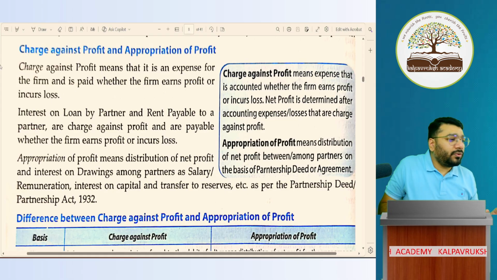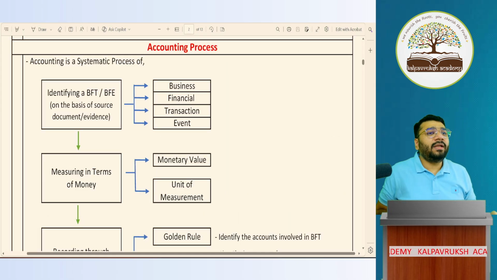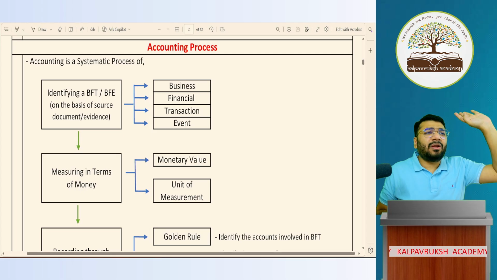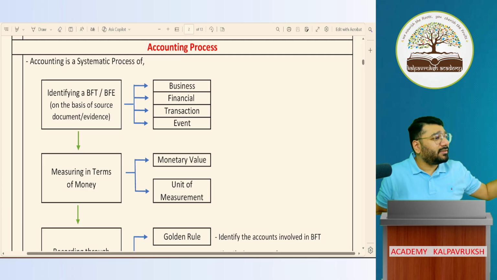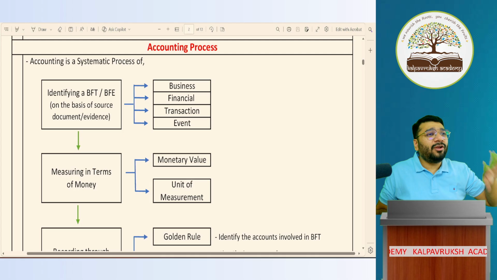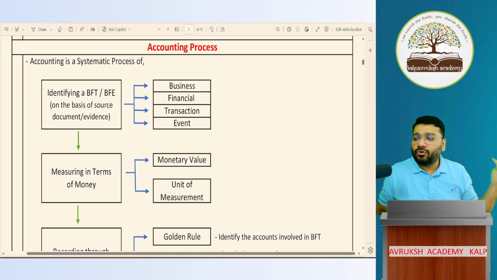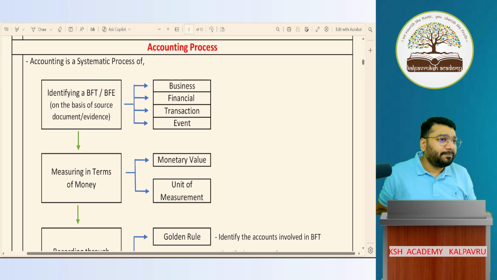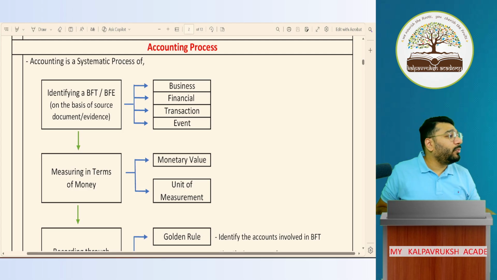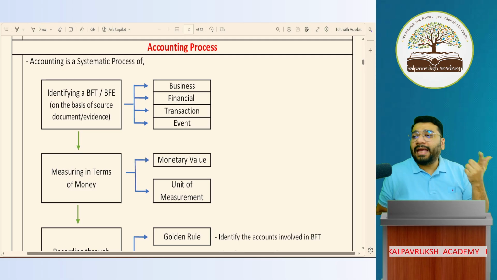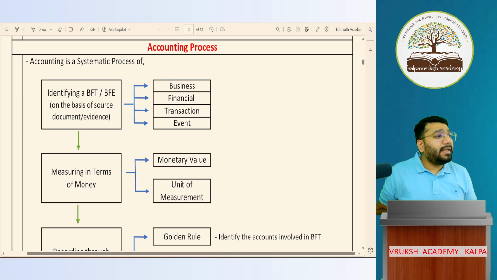So my question goes to all of you. Are you all aware what is the accounting process? In 11th, I've discussed this n number of times, not one time, not two times, not 10 times, hundreds of times this point has been discussed, in multiple chapters. So those who did 11th with me, by now you're a pro. But still I'm discussing this because we have so many other people who have joined us for the very first time. And I'm 100% sure they have no idea about this accounting process. So I thought I'll do a quick recap of this. With this, I'll make you understand how important the 11th classes are for you.